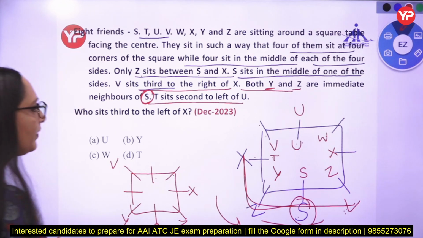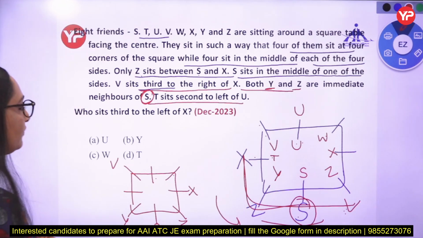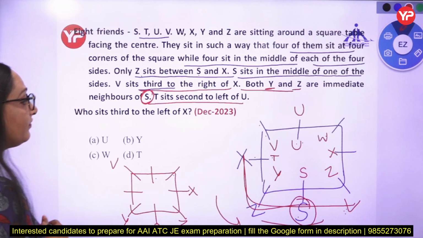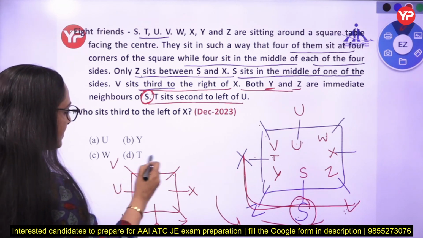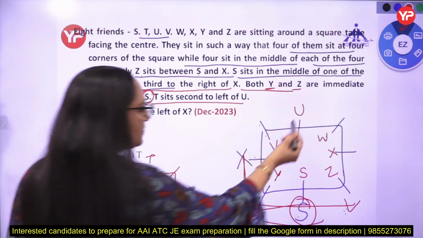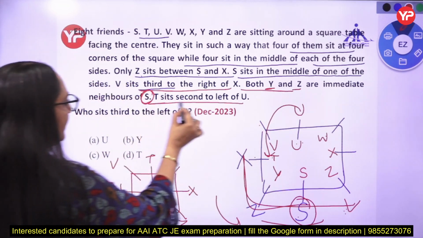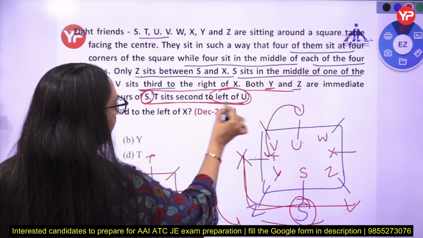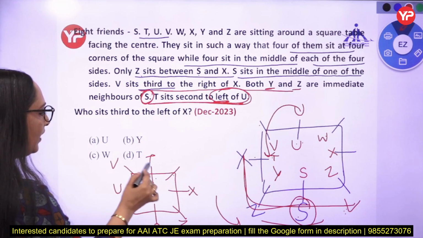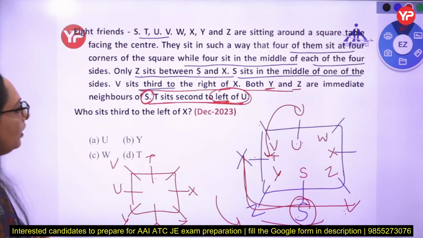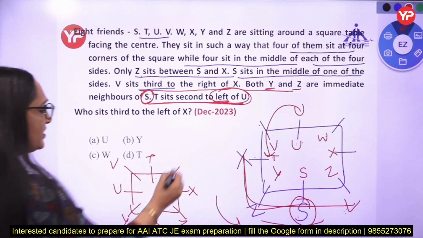Y is here. Now T is second to the left of U. If U is there, T is second to the left, not right. In this possibility, T is right of U. So he is saying that T is second to the left of U. U is there, 1, 2, T is second to the left of U. So we are left with only one person, that is W.